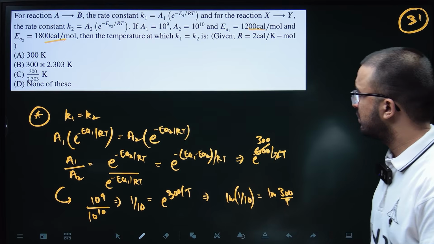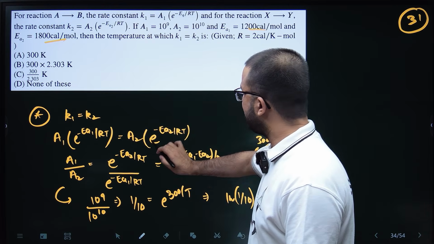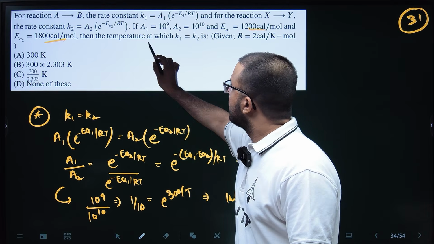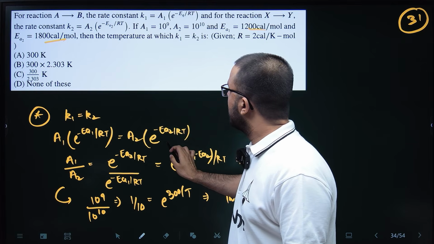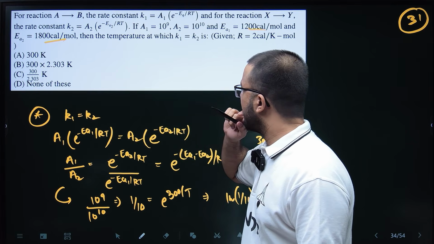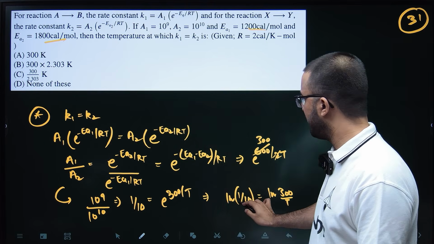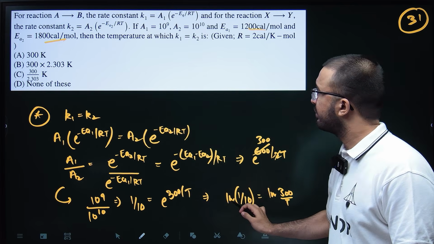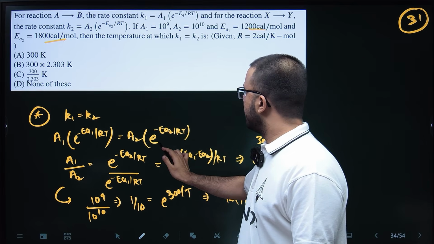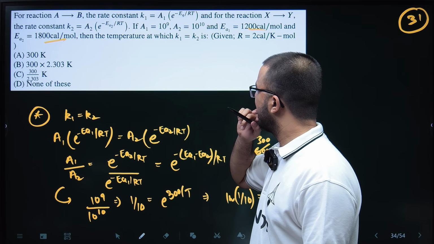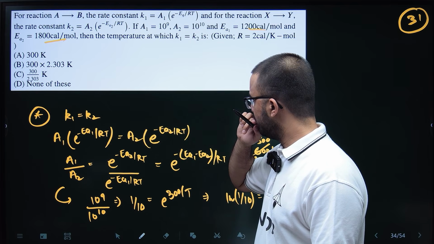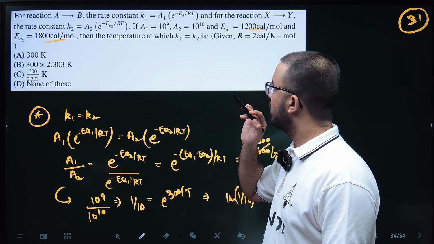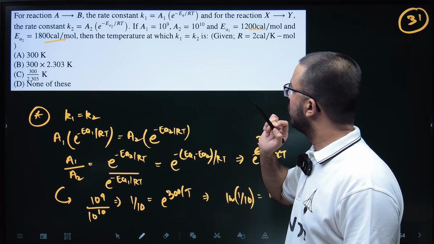Minus EA1 by RT. K2 is A2 e to the power minus EA2 by RT. Because this ln will be negative, this should not be negative. Wait. A2 e to the power minus EA2 by RT. So K1 is equal to K2.